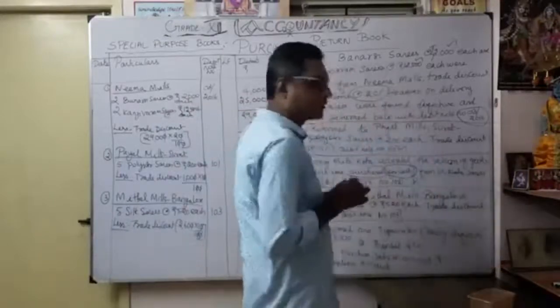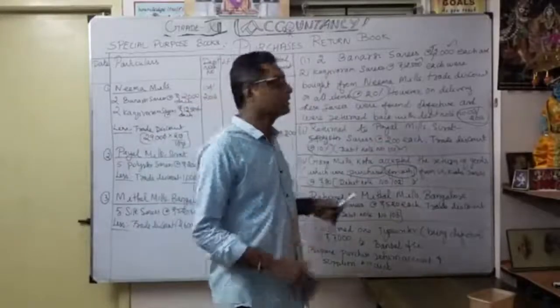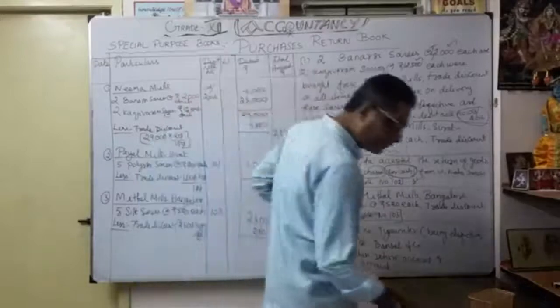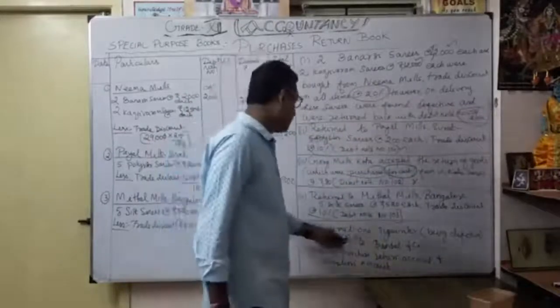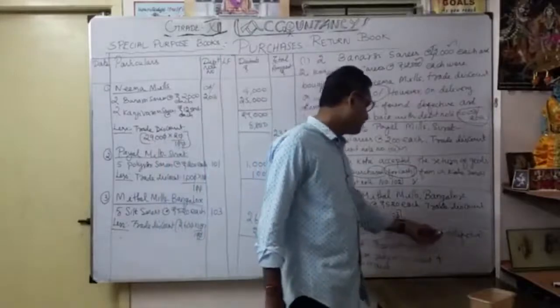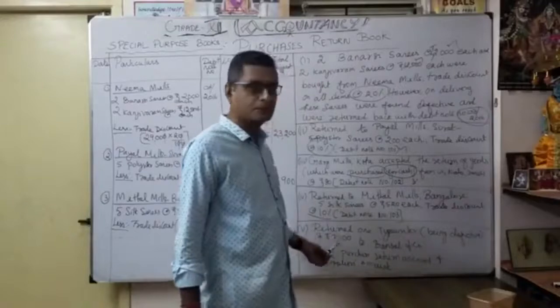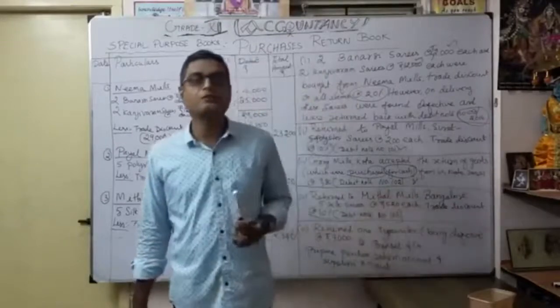Okay, that's how we entered your fourth transaction. Because earlier these were credit purchases, and now we are returning them, that's why I am recording it under the purchase return book. Then the next transaction is what? Returned one typewriter, being defective, value of the typewriter is 7,000, to Bansal and Co. We should be very careful here.